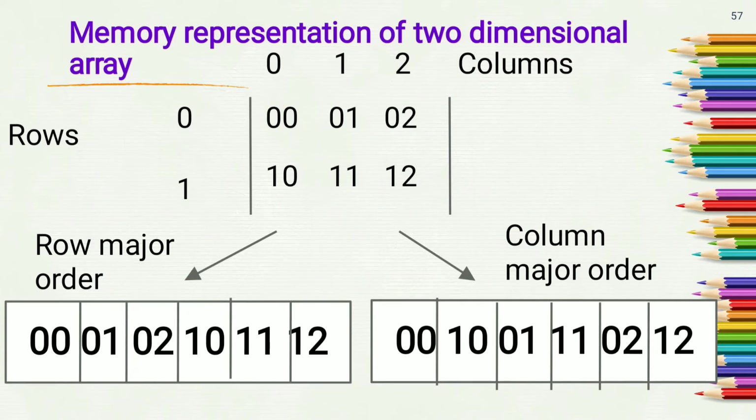If you want to store numbers in column major order, then the index of first element will be 0 0, second element will be 1 0, index of third element will be 0 1, index of fourth element will be 1 1, index of fifth element will be 0 2, and index of sixth element will be 1 2. So depending upon the row major or column major order, the index of elements will be different.